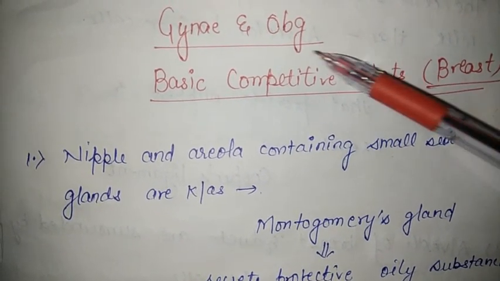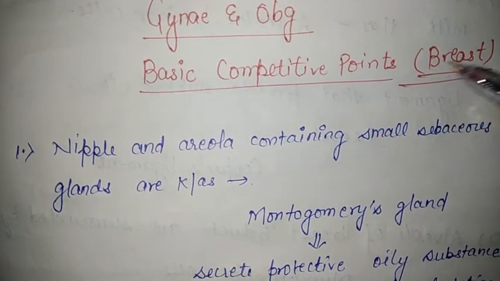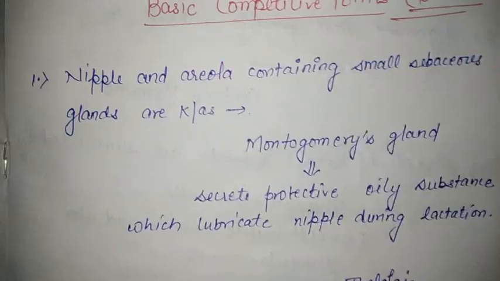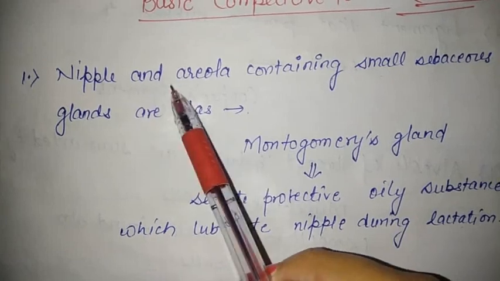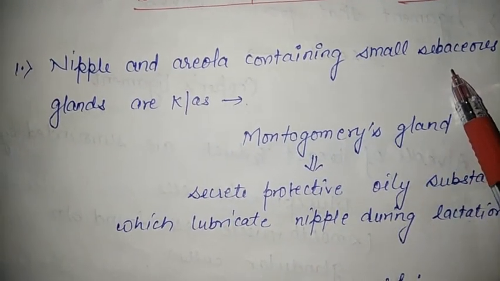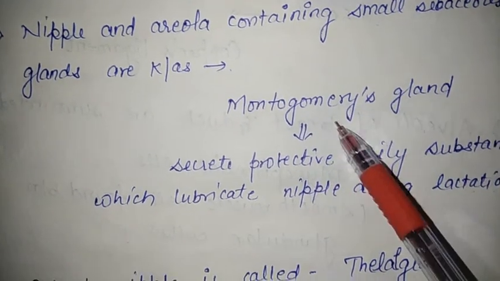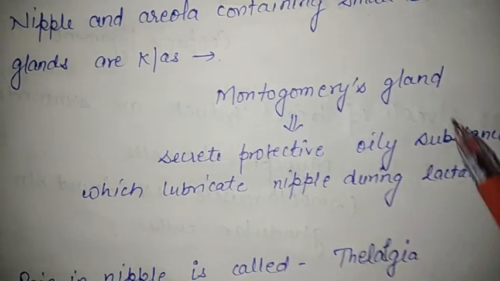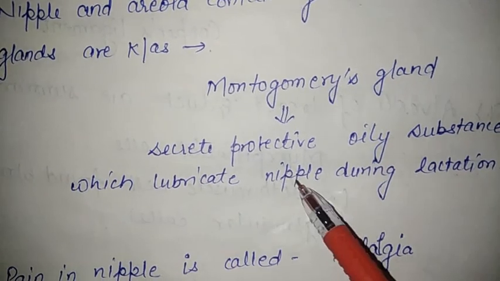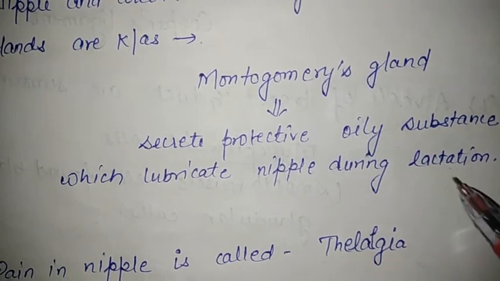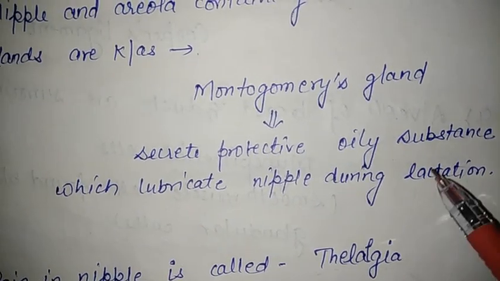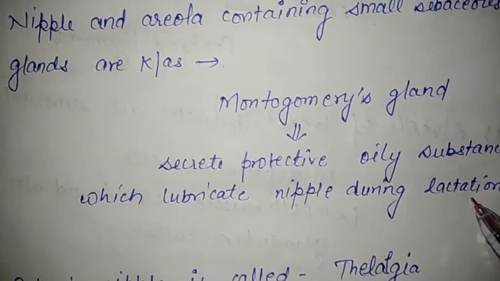Today we will discuss Gynae and OBG basic competitive points related to breast. The first point, nipple and areola, they contain small sebaceous glands. These are known as Montgomery glands. What are these glands doing? They are secreting a protective oily substance which lubricates the nipple during lactation. Lactation means when a mother is giving breastfeed to the child.